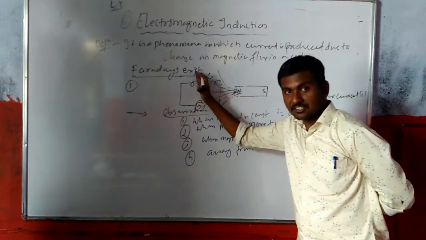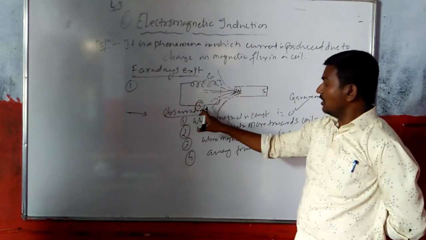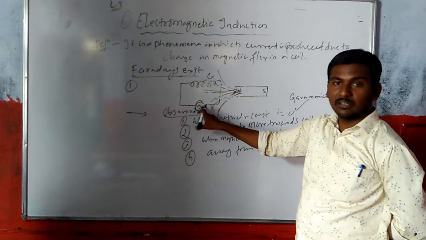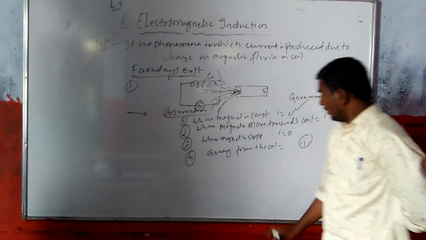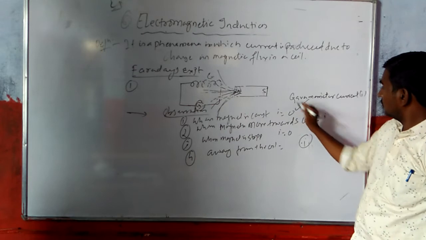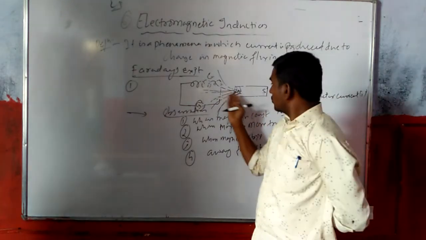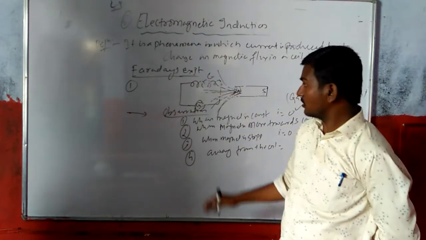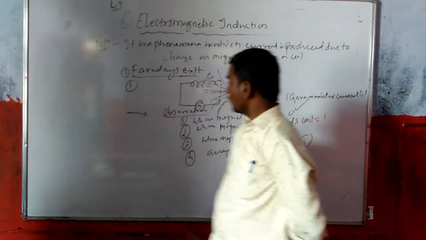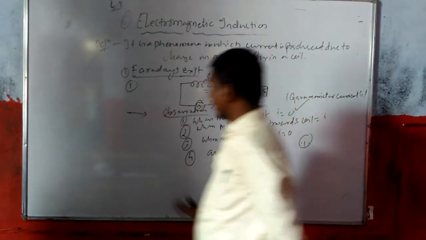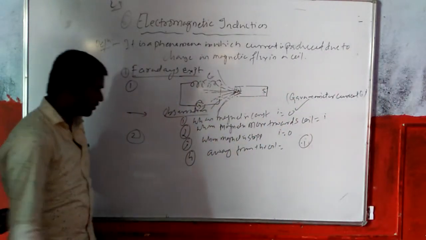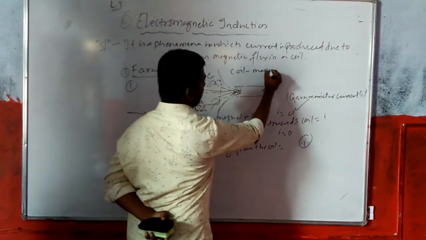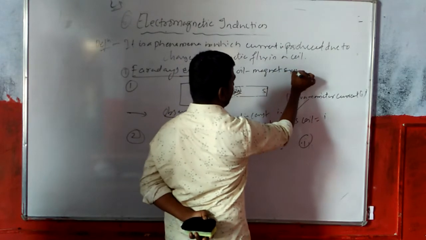Magnetic field lines will increase. Due to the increase in magnetic flux, there is an increase in the galvanometer current in the coil, which is reflected in the galvanometer. So therefore, there is a maximum current in the galvanometer due to this. So what is produced is, due to change in magnetic flux, a current will be produced. This is about experiment number 1. After experiment number 1, one more experiment was done. So the second experiment, this is what? This is the coil magnet experiment.